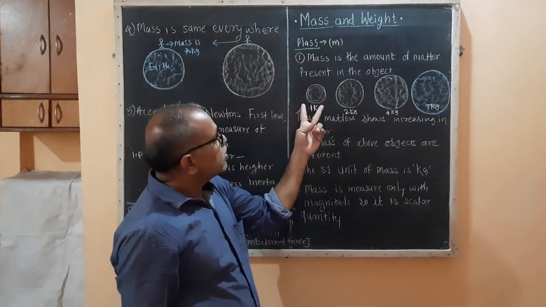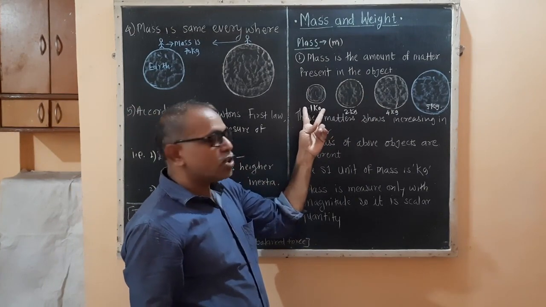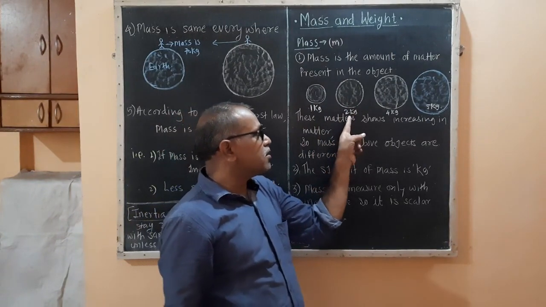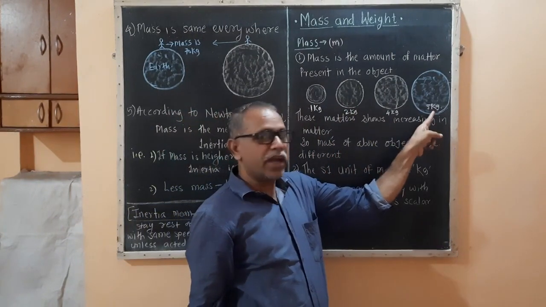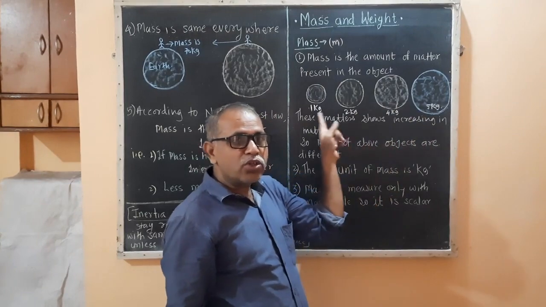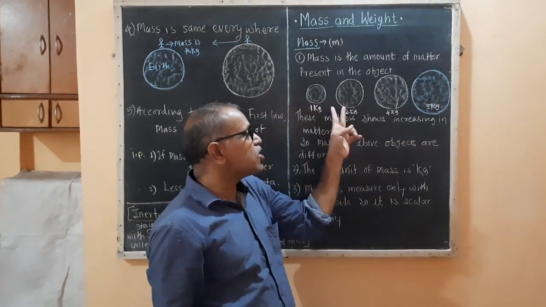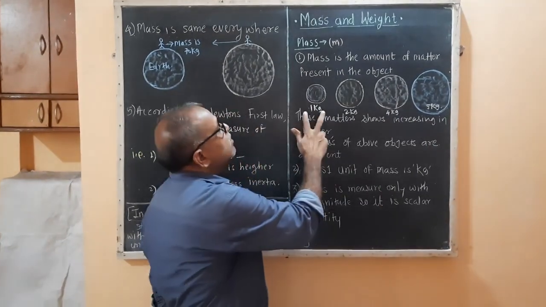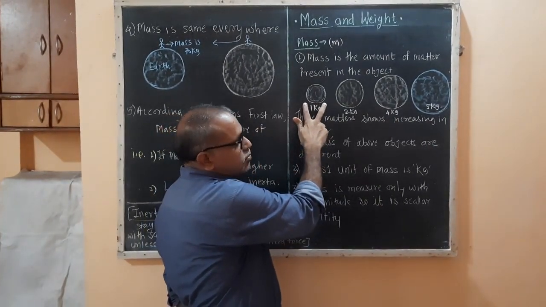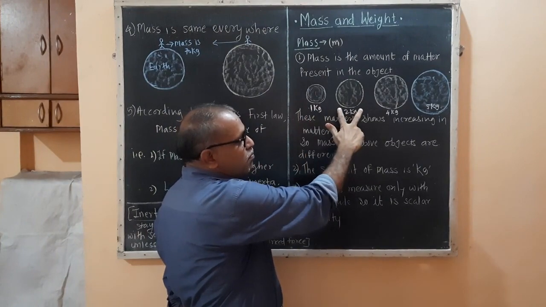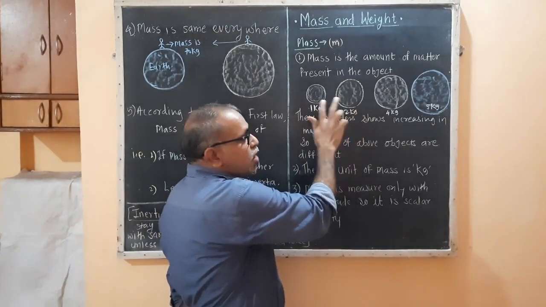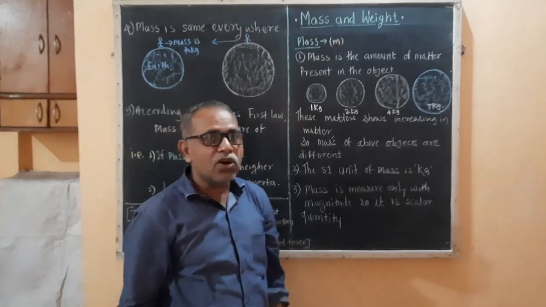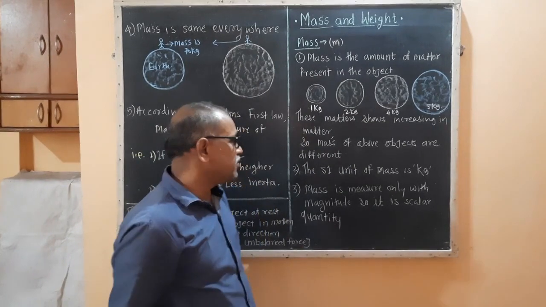The mass of the first object is 1 kg, the mass of the second object is 2 kg, while the others are 4 kg and 5 kg. In comparison, they show different amounts of matter. The amount of matter in 1 kg is smaller than the amount of matter in 2 kg. So the amount of matter present in the object is called the mass of that object.